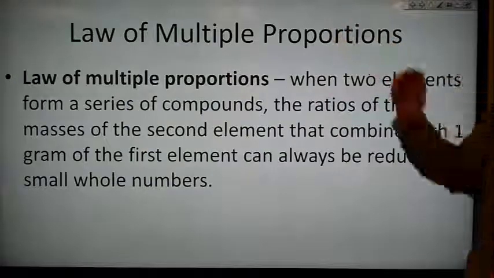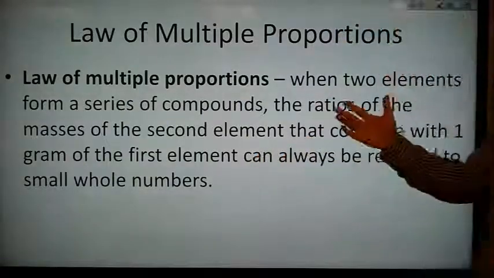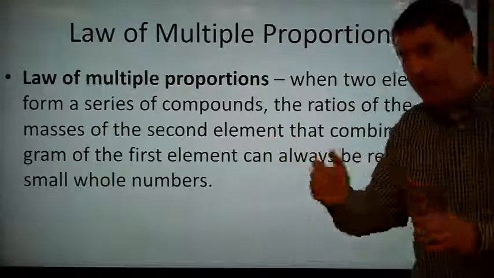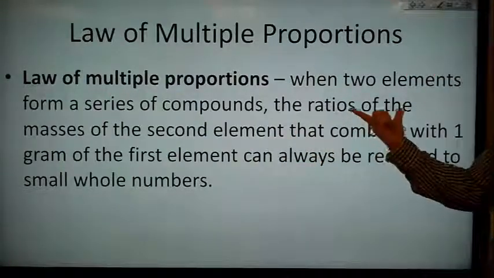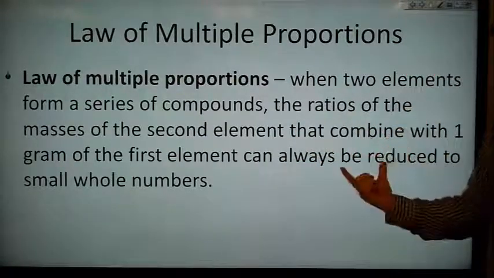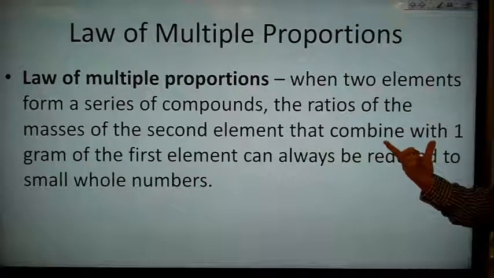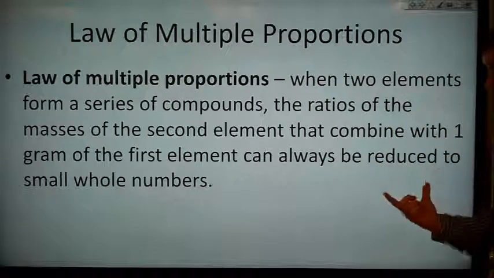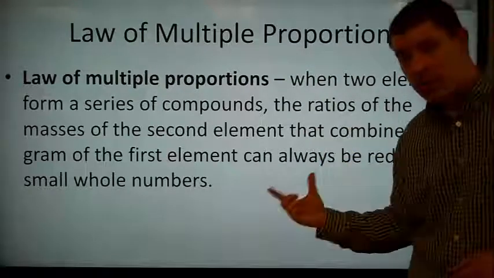So his statement of multiple proportions says when two elements form a series of compounds, as carbon monoxide and carbon dioxide do, the ratios of the masses of the second element that combine with 1 gram of the first element can always be reduced to small whole numbers.